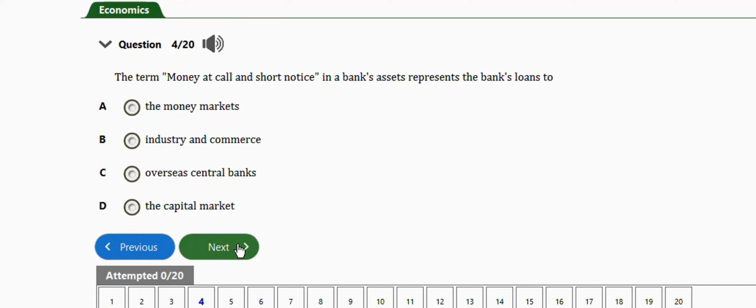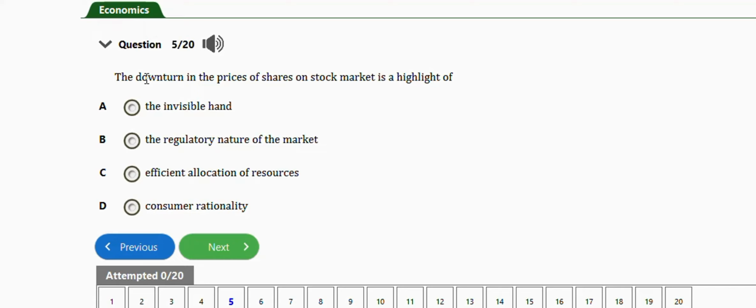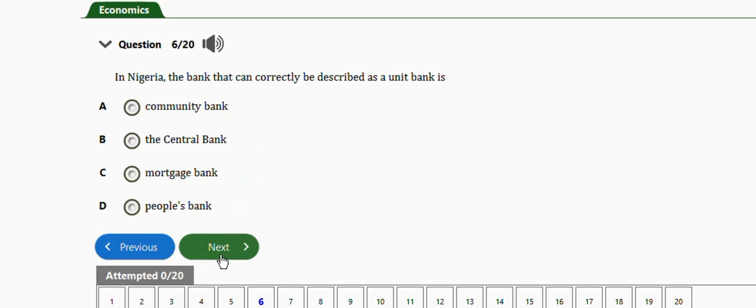Okay, next question is this one. It says the downturn in the prices of shares on the stock market is a highlight of, we have the invisible hand, the regulatory nature of the market, efficient allocation of resources, consumer rationality. The right answer is option B, which is the regulatory nature of the market. Okay, very important.